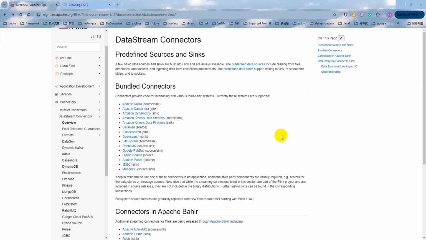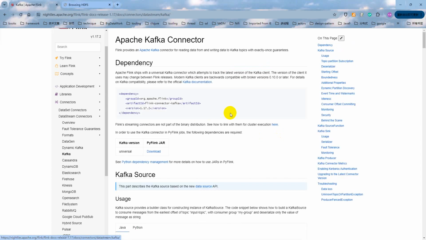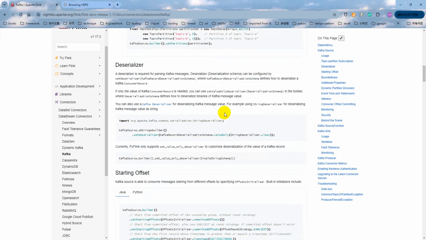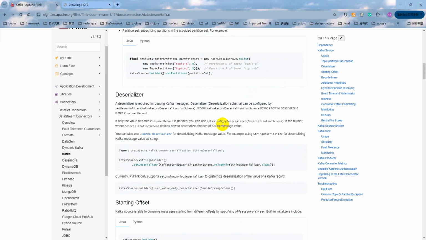Flink provides Apache Kafka connectors for reading data from and writing data to Kafka topics with exactly-once semantics guarantees. So in this lecture, let me demonstrate how to integrate Kafka with Flink. Of course, you can reference the documentation here.